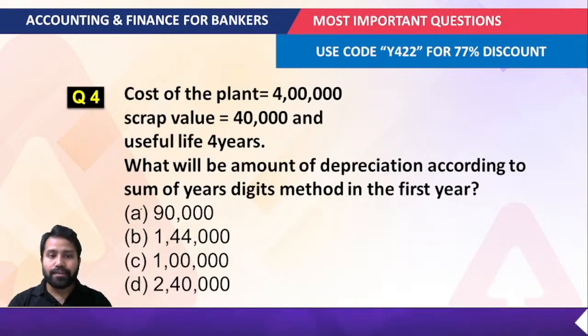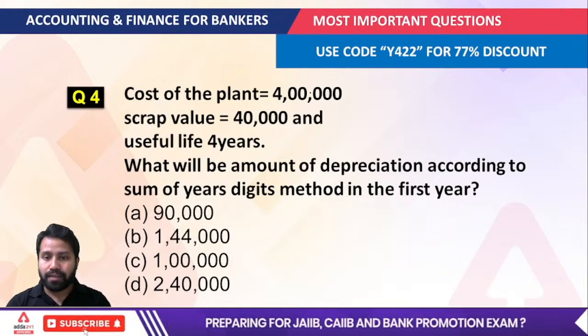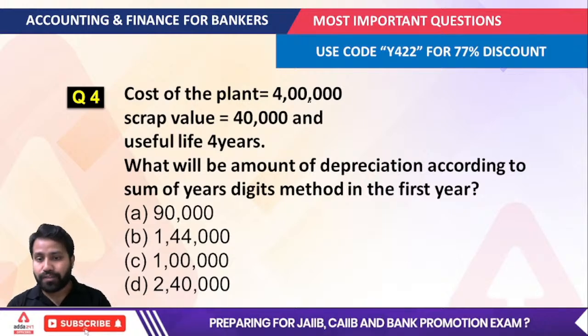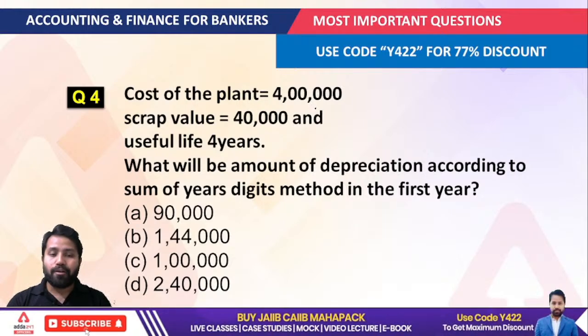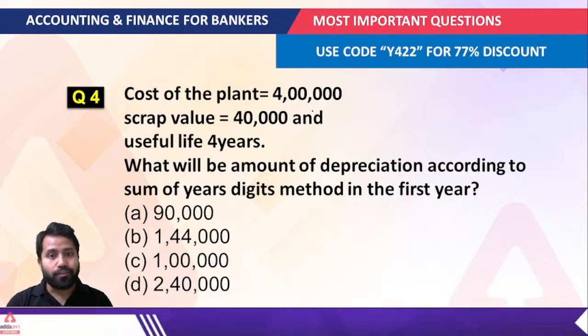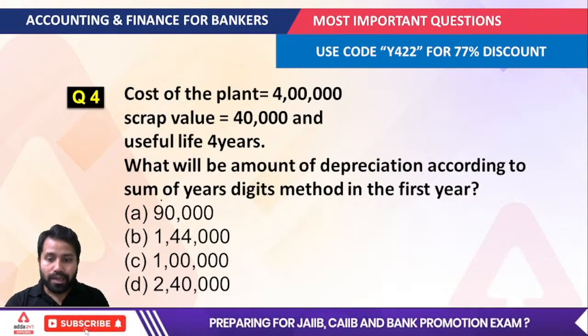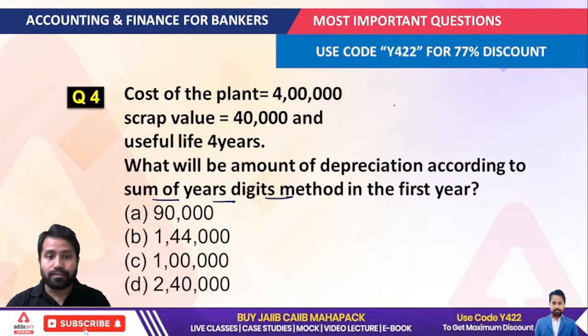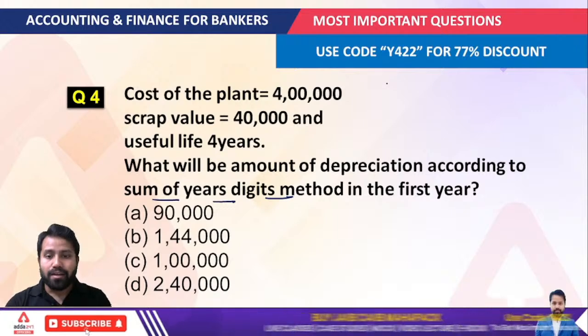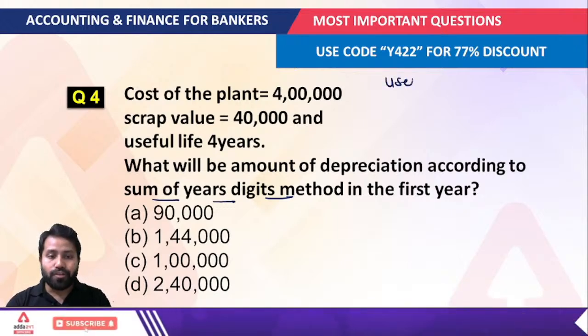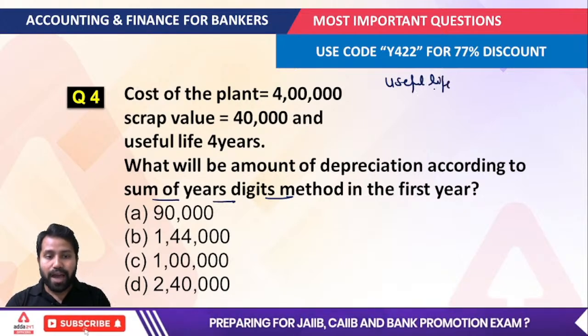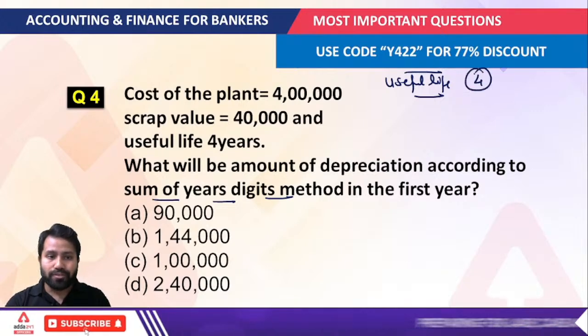Next question: the cost of the plant is given, the scrap value is given, and the useful life is given. So what will be the amount of depreciation according to the sum of year digit method in the first year? Whenever we're talking about the sum of year digit method, you always have to understand we just talk about the useful life.